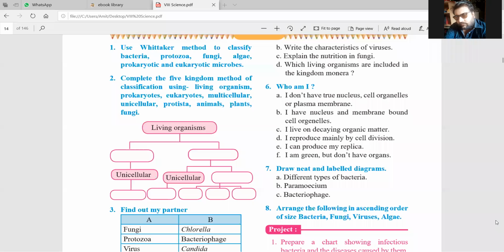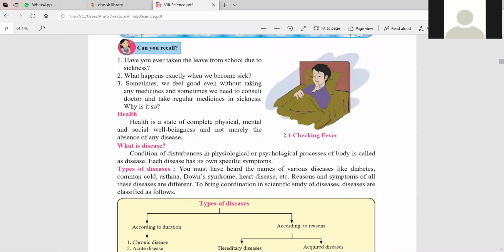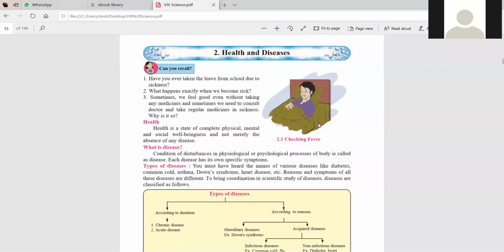Okay? Yes. All of you, sir, understand this lesson? Yes. Now there is the second lesson, and this lesson is so familiar to us. Means there is health and diseases, and we know everything about this.